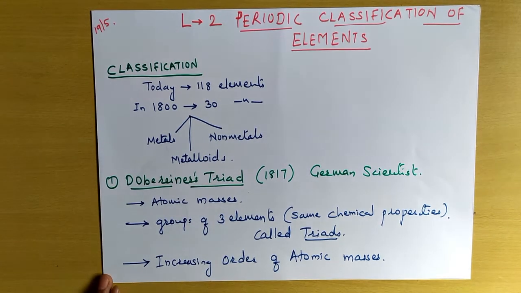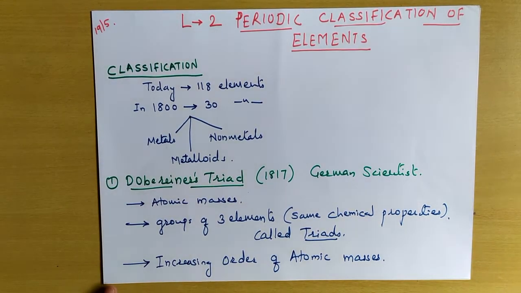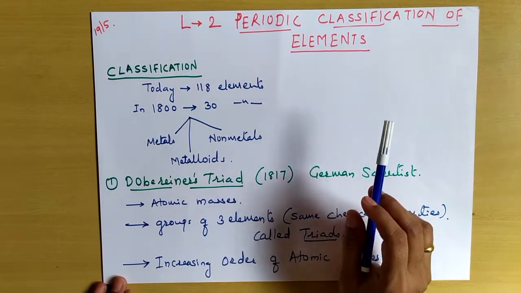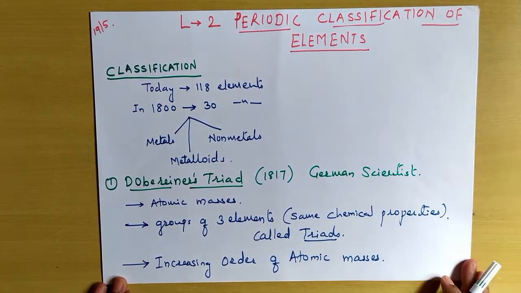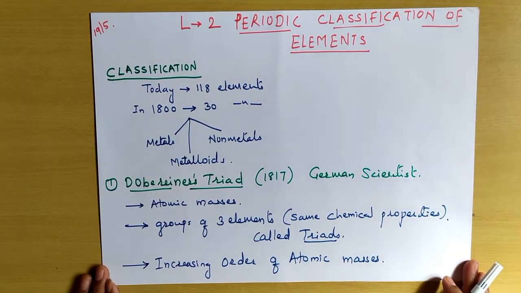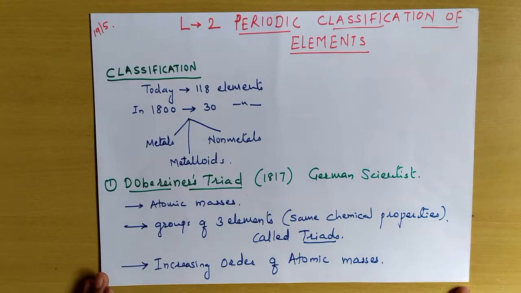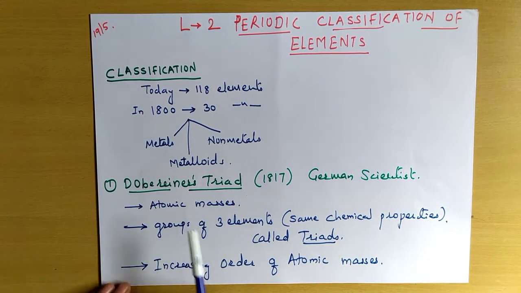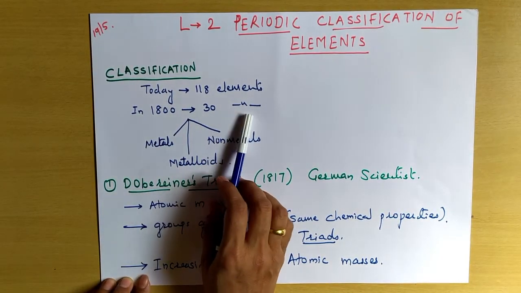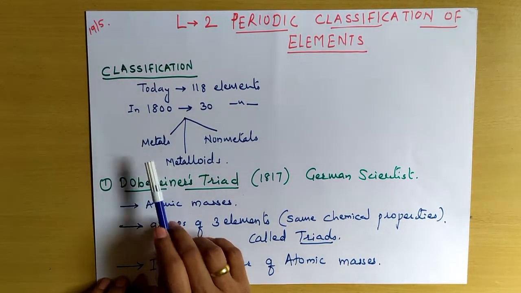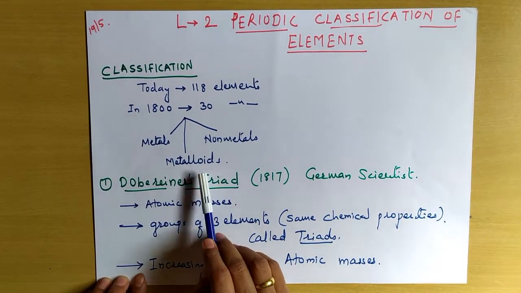Hello students, today we will see the second lesson of your Science 1 syllabus, that is periodic classification of elements. Up till today 118 or 119 elements are known, but in 1800 only 30 elements were known, and broadly they were classified into metals, non-metals and metalloids.